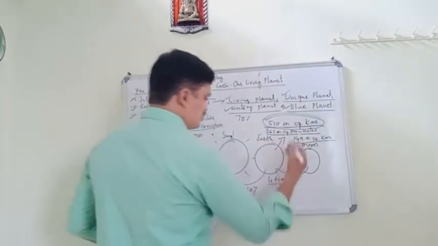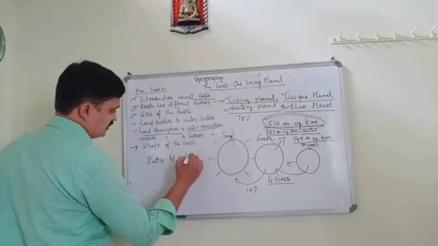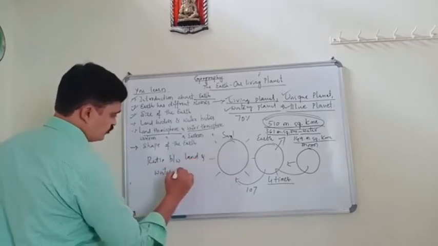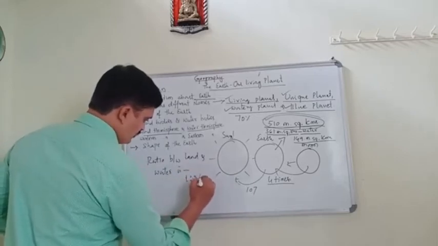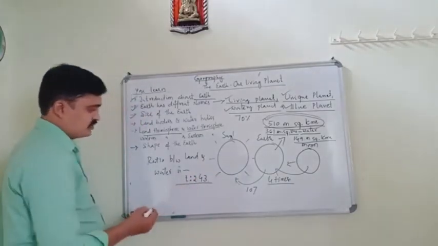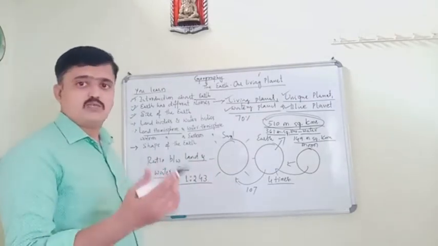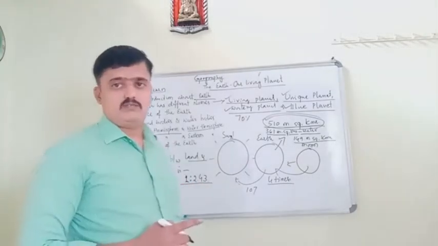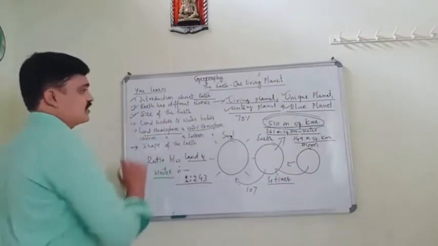And also the ratio between land and water is 1:2.43. What is the ratio between land and water? 1:2.43. So this is the size of the earth.